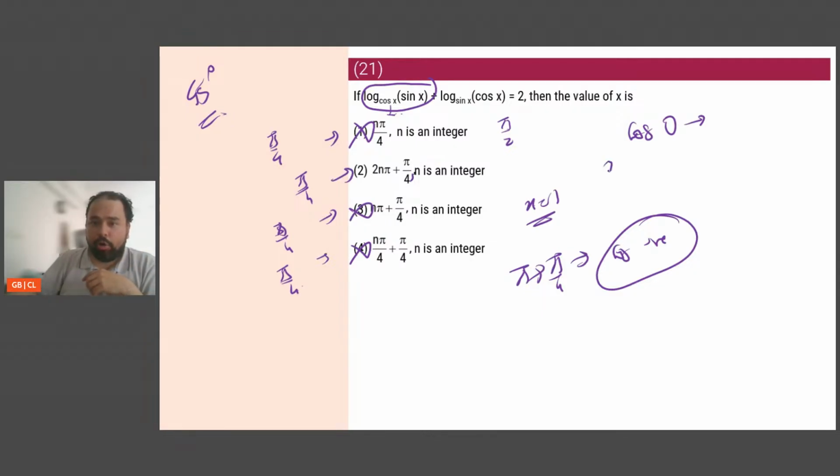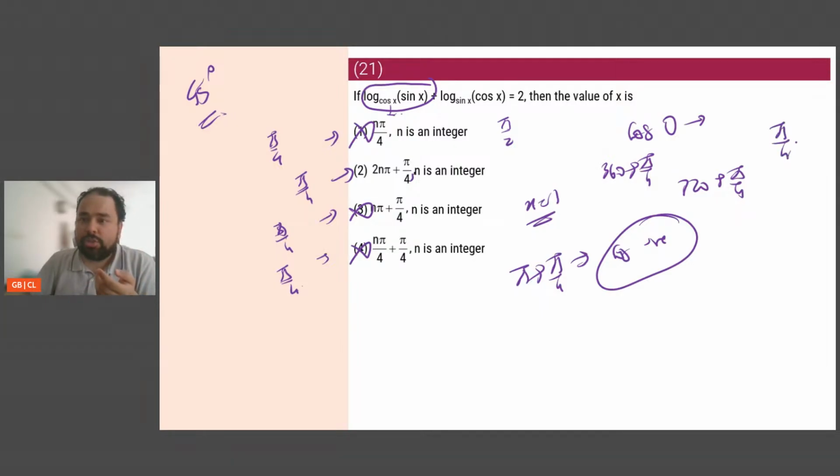Because here you're always looking at 2n pi, which means always 2 pi into something. So 360 degrees plus pi by 4, 720 degrees plus pi by 4, which means for all practical purposes, we are always just looking at the value of positive pi by 4. And at positive pi by 4, both exist. So this is one method of solving.